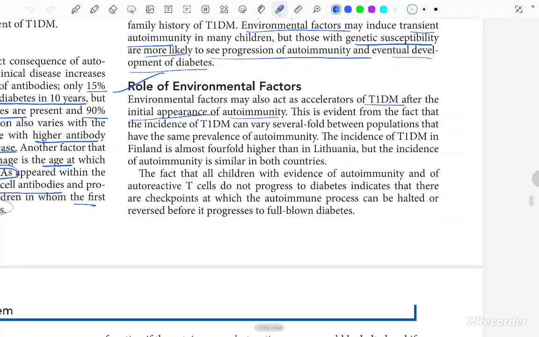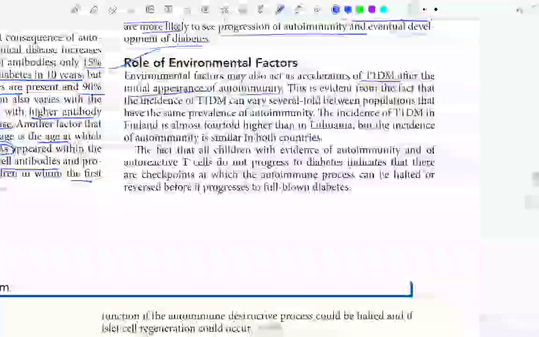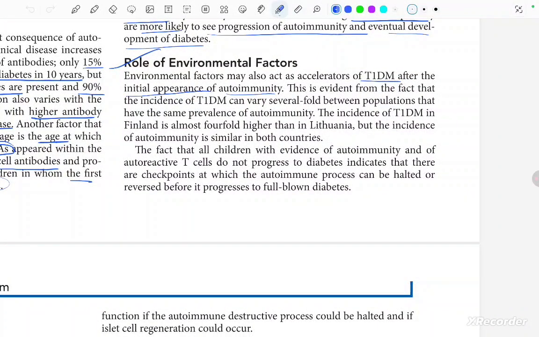Okay, so this means that autoimmunity and environmental factors both play a role. Not only autoimmunity is responsible, not only the environmental factors are responsible, both play a major role.